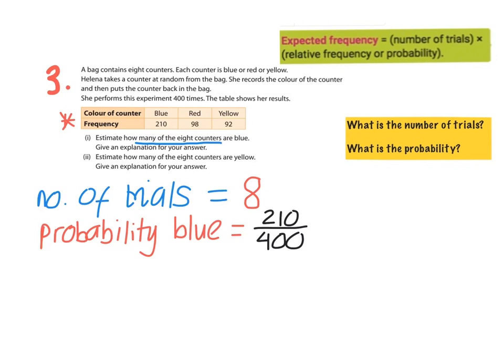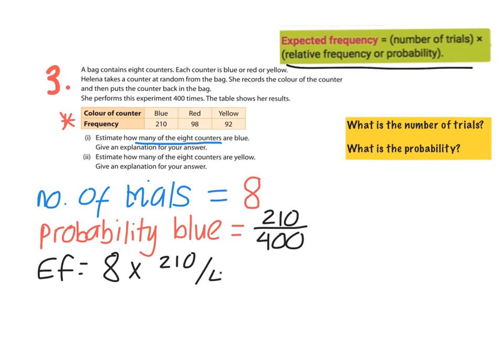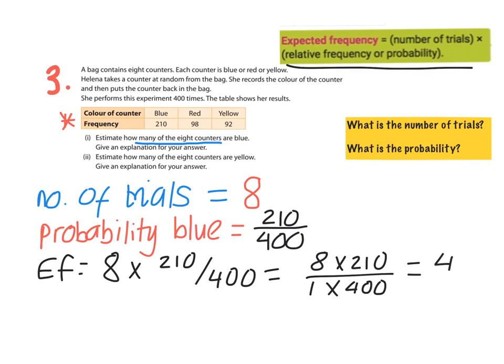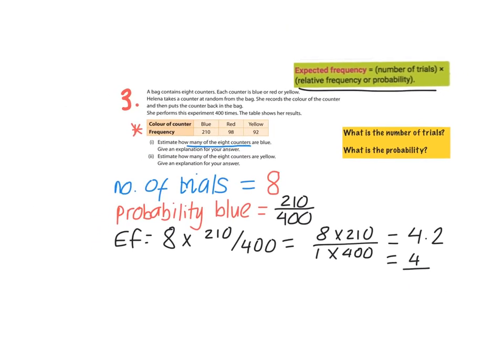So now, to get our expected frequency, we follow our formula up here. The number of trials, 8, by 210 over 400. So it'd be 8 over 1 by 210 over 400, and that gives us 4.2, okay? We know we can't have 4.2 counters, so we round down to 4. So that's your answer to the first part of that question.